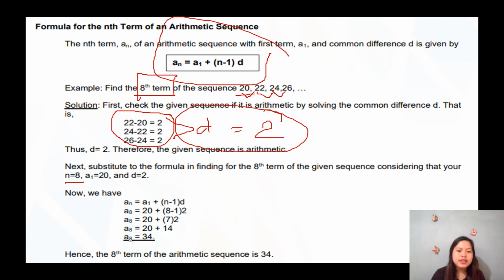8 minus 1, that is 7. And 7 times 2, that's 14. So 20 plus 14, we have there 34. So our 8th term of the arithmetic sequence is 34. Okay.